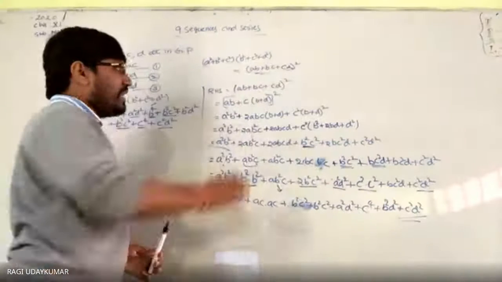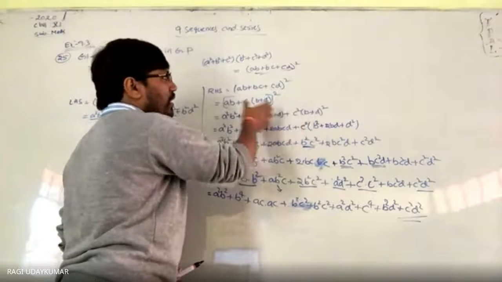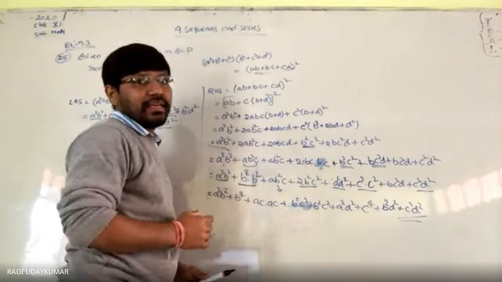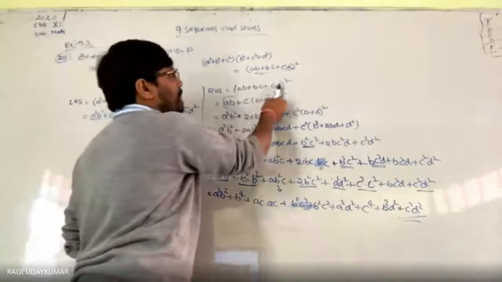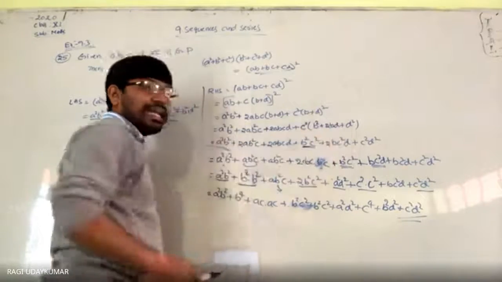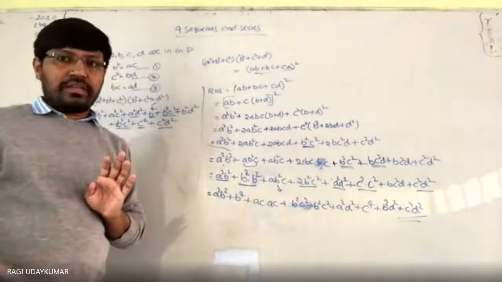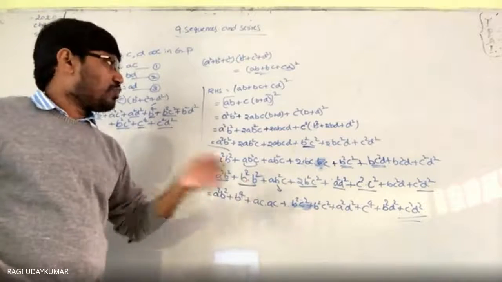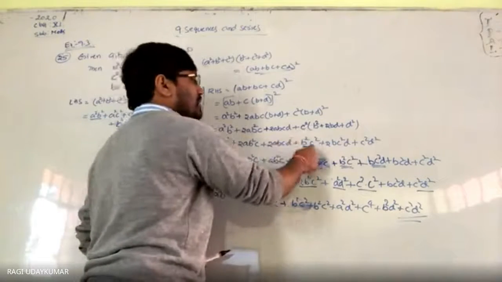So what I did here, see here I am saying to you, if you want here, ये expansion easy होने के लिए I did like this. Expansion easy करने के लिए, if you want a plus b plus c whole square expansion, you can do. A plus b plus c whole square is a square plus b square plus c square plus 2ab plus 2bc plus 2ca. See here, a square plus b square plus c square, 2ab, 2bc, 2ca.